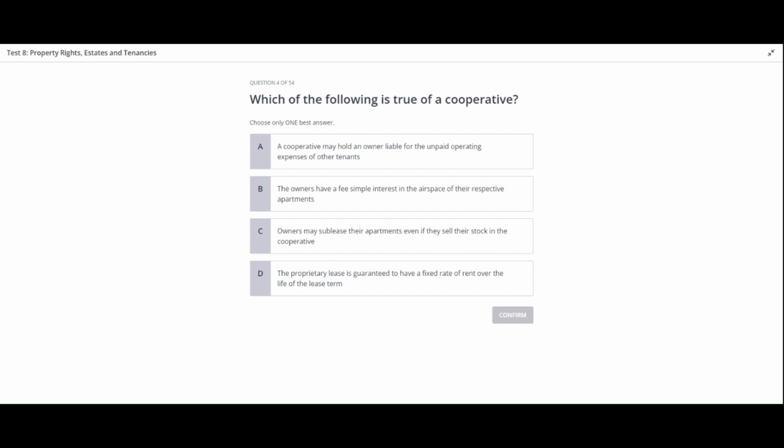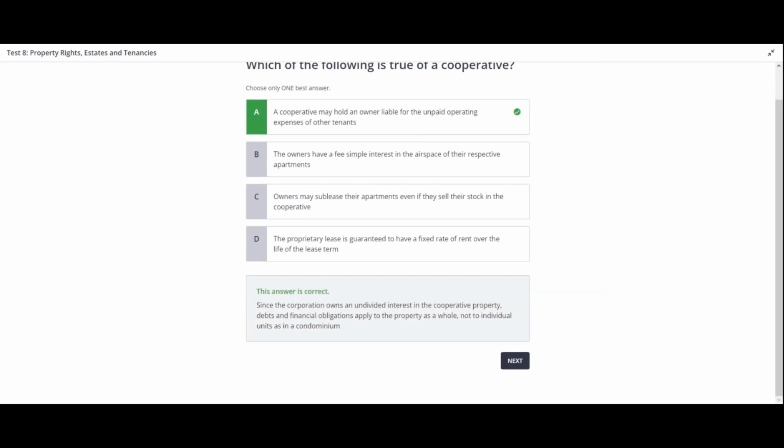All right, it's time to unveil the correct answer. The statement that is true of a cooperative is Option A, a cooperative may hold an owner liable for the unpaid operating expenses of other tenants. Since the corporation owns an undivided interest in the cooperative property, debts and financial obligations apply to the property as a whole, not to individual units as in a condominium.